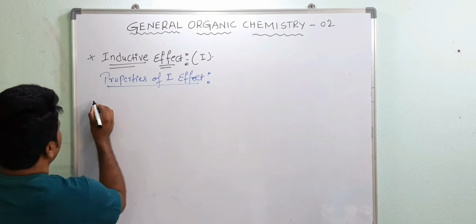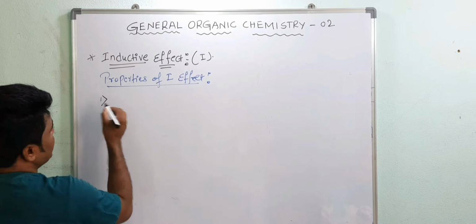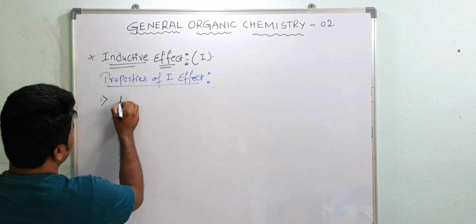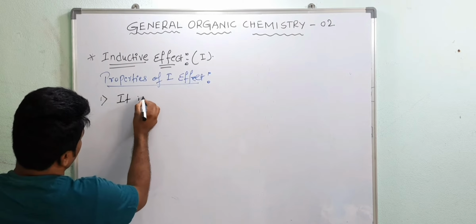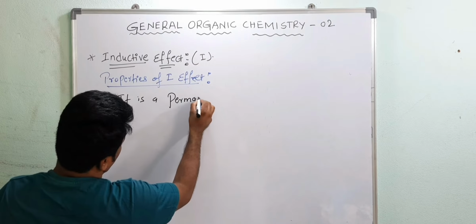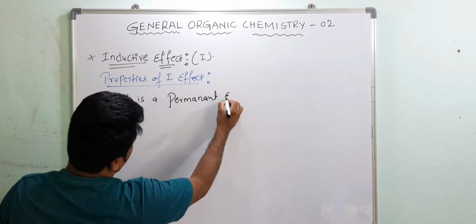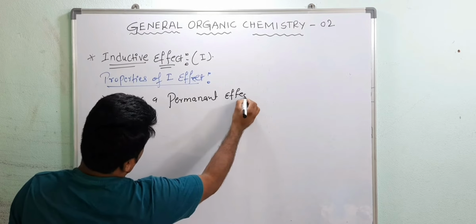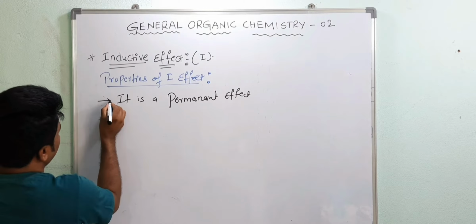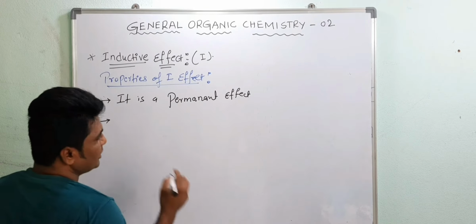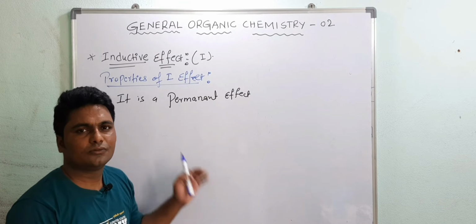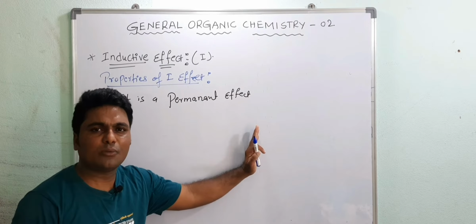Now see, the first property: is it temporary or permanent? It is a permanent effect. First point. Now the second point: inductive effect travels through sigma bond or pi bond?